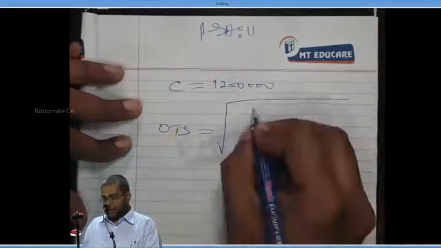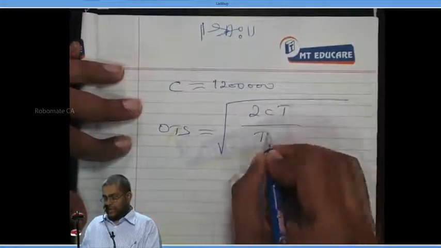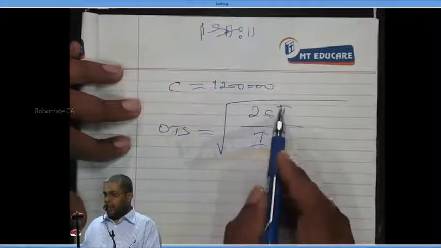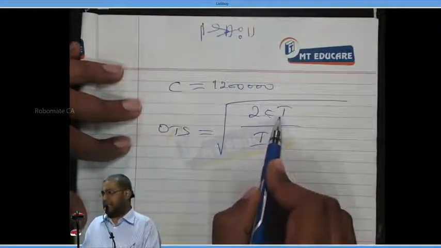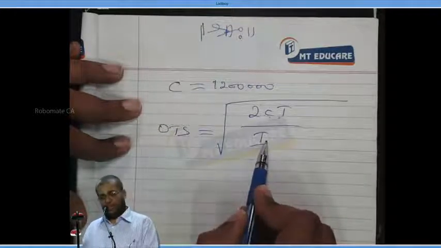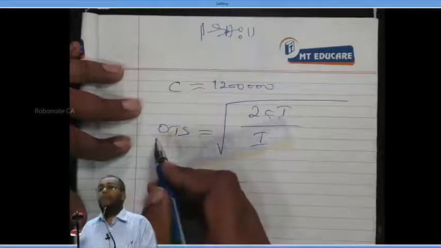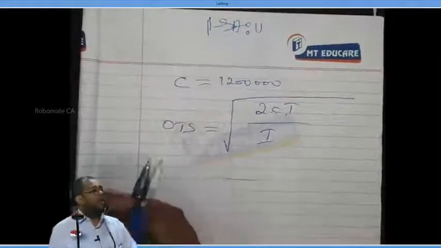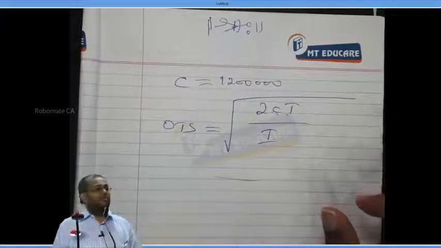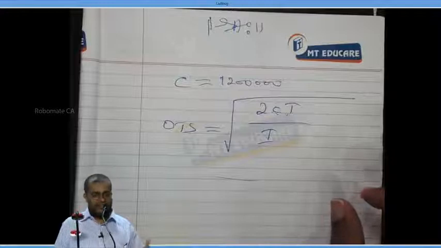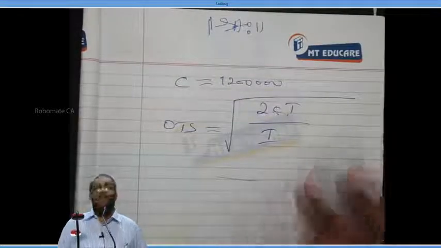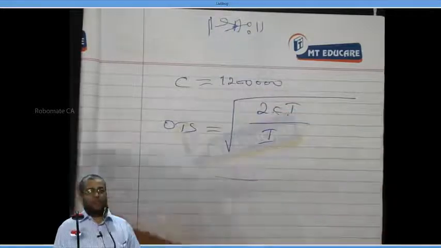So they write optimum lot size. The formula is square root of 2CT divided by I. C is the annual cash requirement, T is the transaction cost per transaction, and I is the interest cost. If I take the square root, we get the optimum transaction size. So Bowman model is equal to EOQ. Yes or no? Are you having the clarity or not? With this, we complete the discussion on the Bowman model. Can you do a problem in this regard? Notes I'll give you, but let us do the problem straight away.